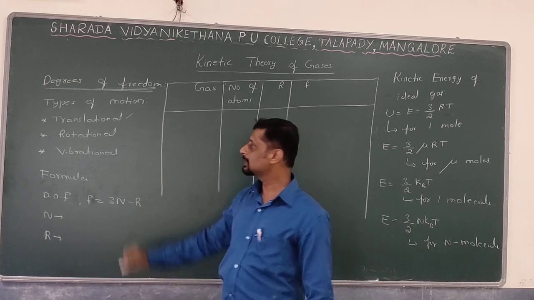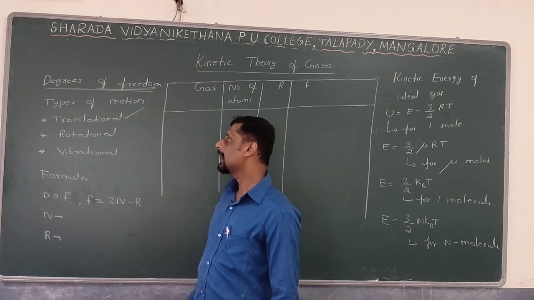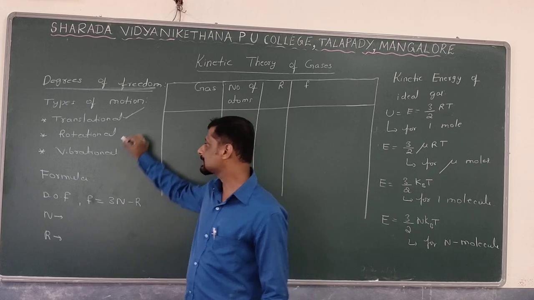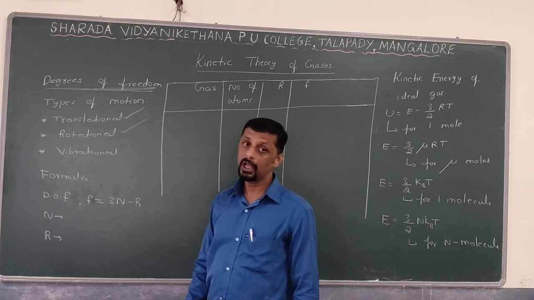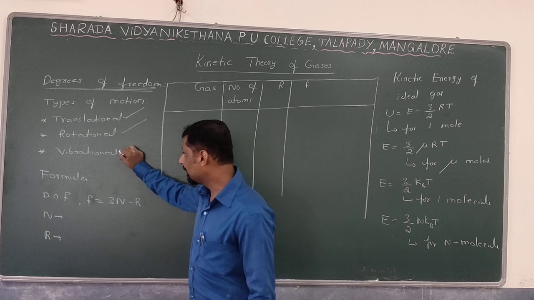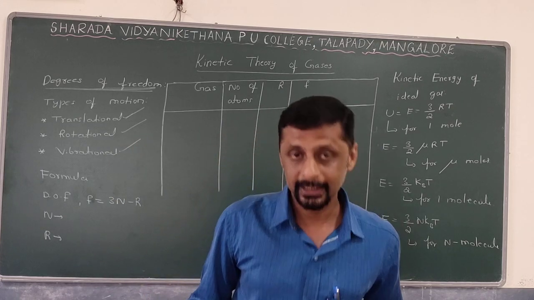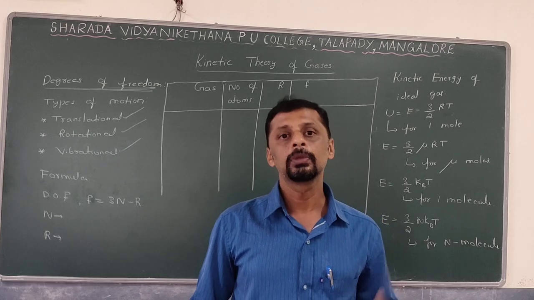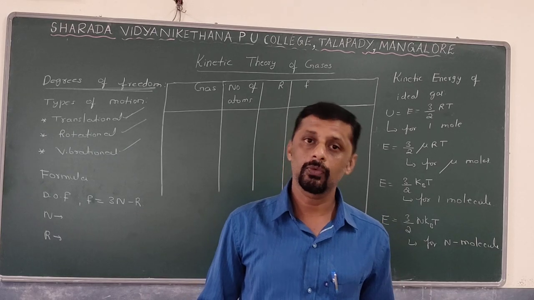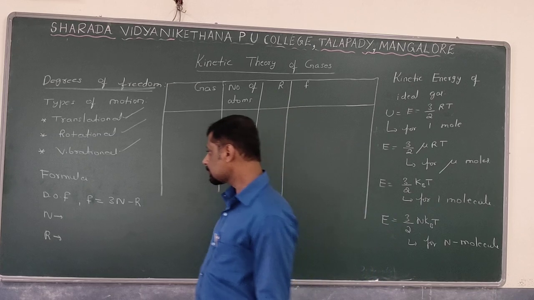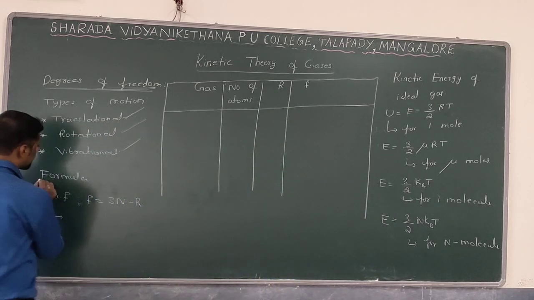They can have translational motion, they can rotate about their own axis, which is rotational motion, and they can also have vibrational motion.